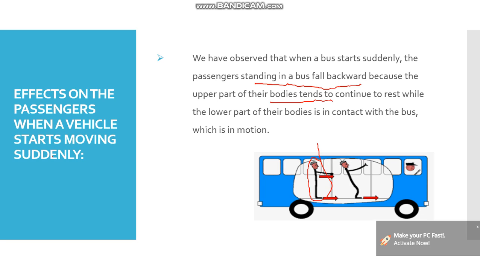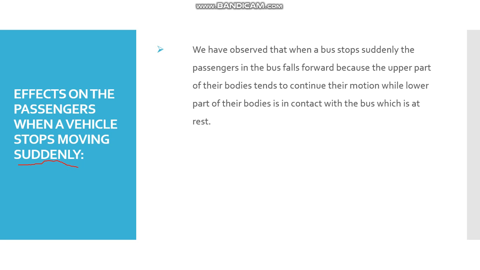So this is our first case, in which we have studied that whenever a bus starts moving suddenly, we fall backwards. Now the second case is the effect on the passengers when a vehicle stops moving suddenly. In the first case we talked about when the vehicle moves suddenly. In this case we will talk about when it stops suddenly. We have observed that when a bus stops suddenly, the passengers in the bus fall forward because the upper part of the body tends to continue its motion, while the lower part of the body is in contact with the bus, which is at rest.